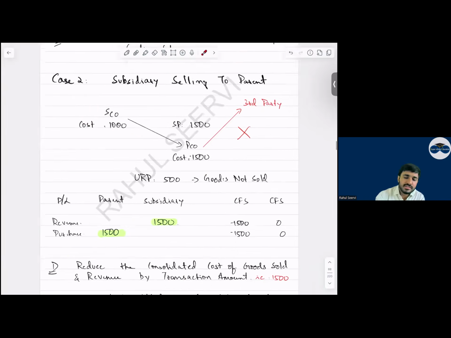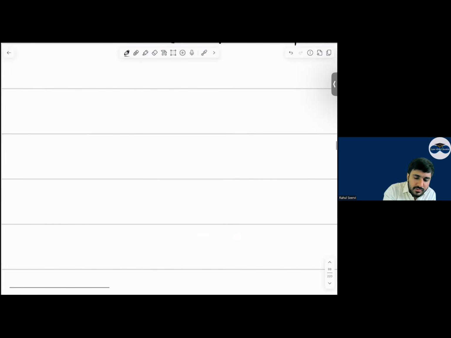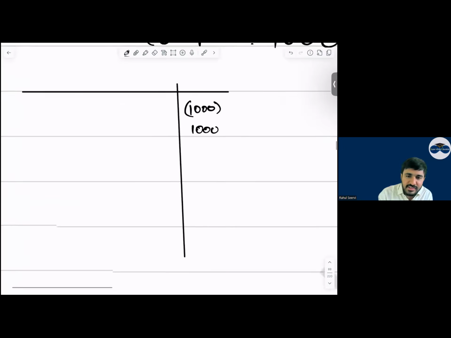Case 2 everyone. Subsidiary selling to parent everyone. In this case, what will happen? Say me, बताओ. Subsidiary selling to parent. One hit or two hits? Regarding the URP, two hits, sir. दो hit होगा. देखो कैसे करोगे ये? Subsidiary company has recognized revenue and parent company cost of sales. So we will remove from here. Yes, sir. This is intra-group transaction amount done.